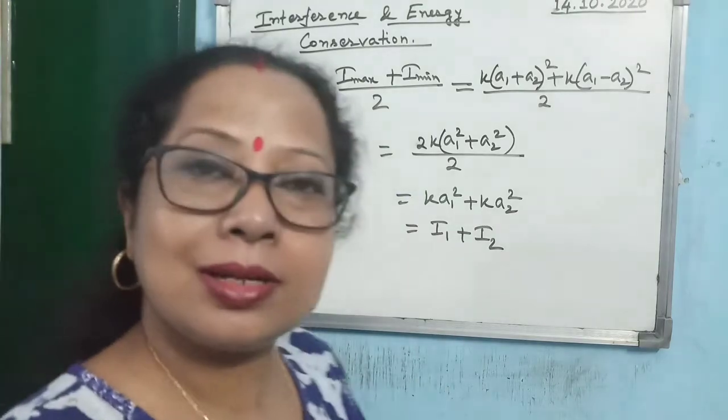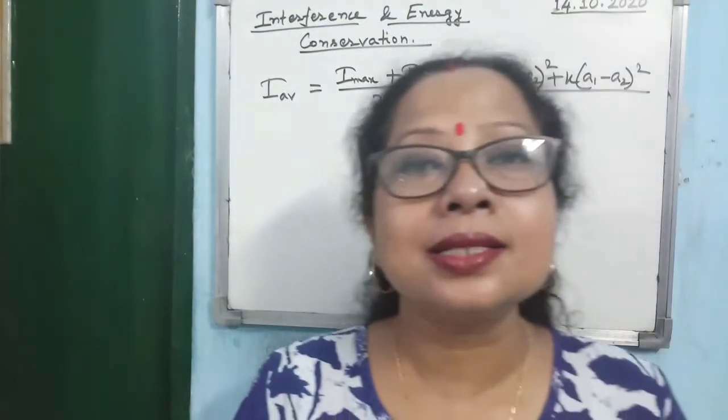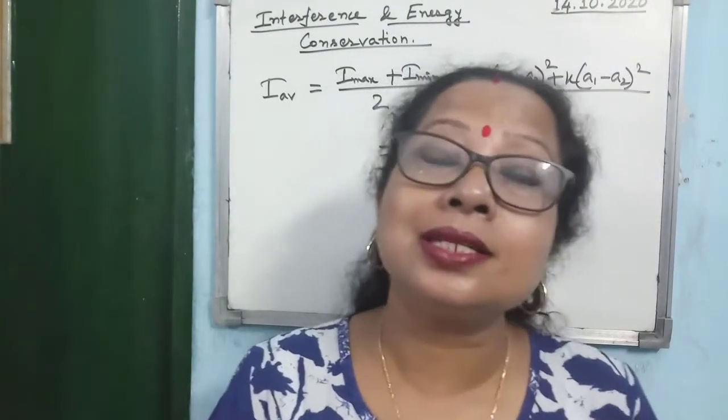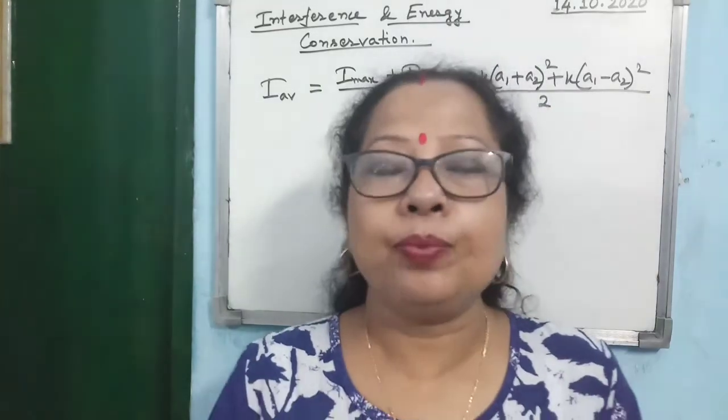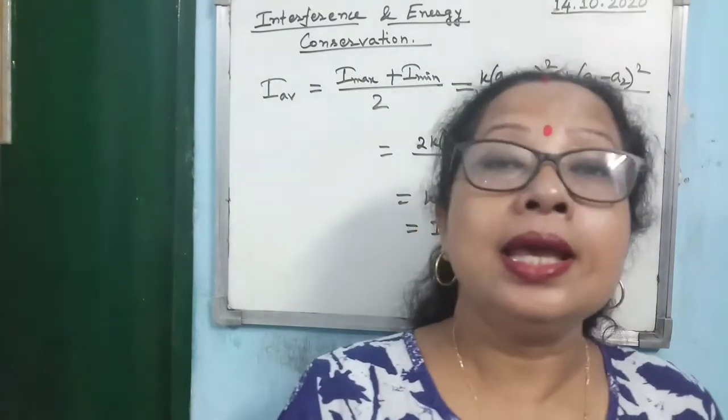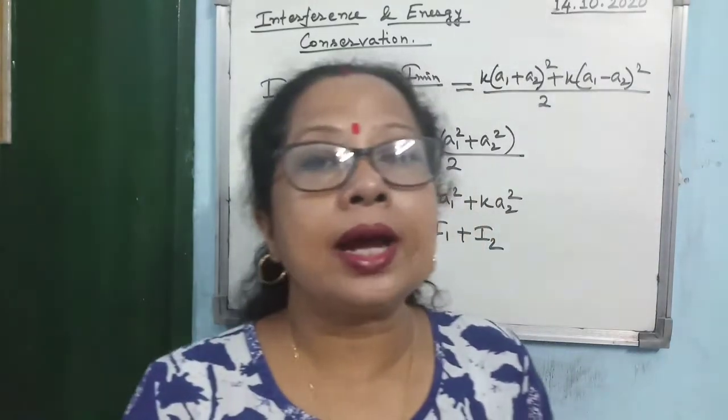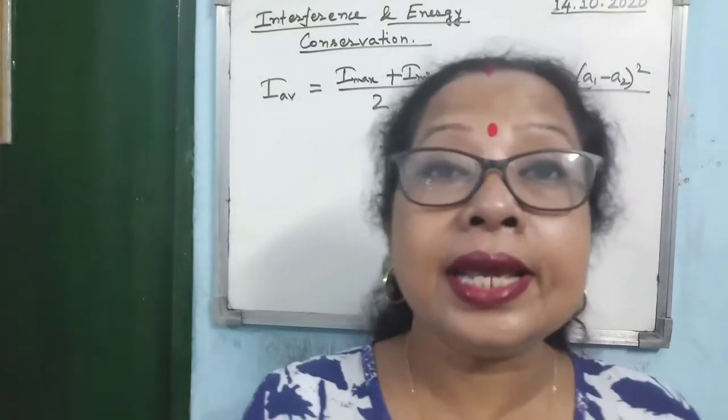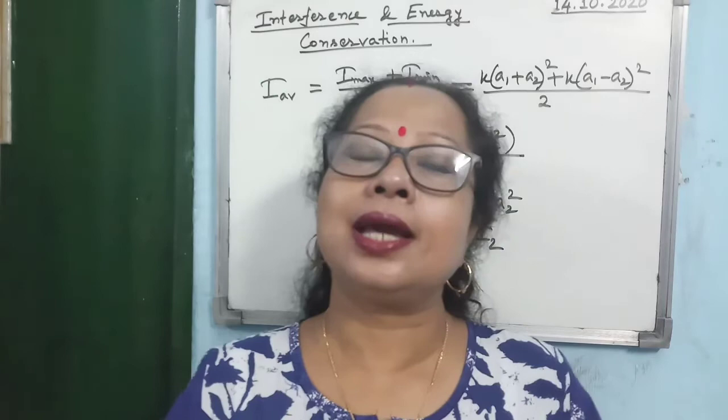So what is the average intensity? Average intensity is the sum of the two intensities of light. It proves that we are neither creating energy nor destroying energy; we are redistributing the energy at different points.